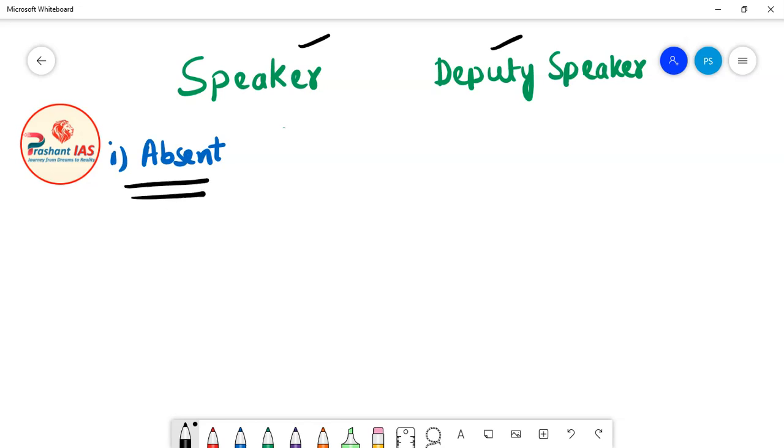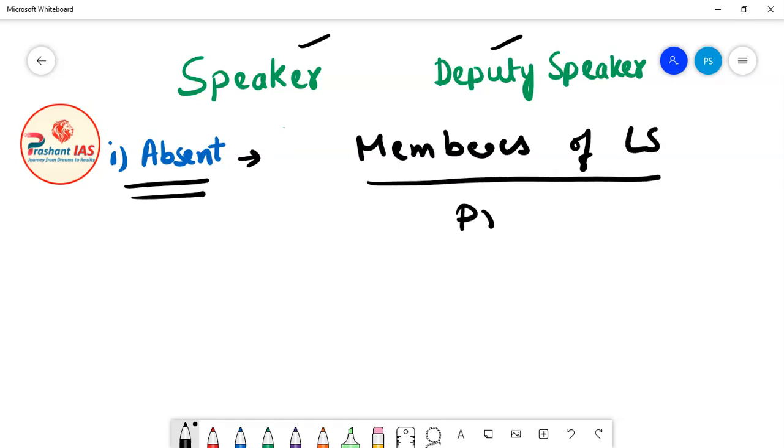So now the question is, in this situation, who will act as the presiding officer of Lok Sabha? Who will chair the session of Lok Sabha? The answer is that the members of Lok Sabha will choose one of the members to act as the presiding officer.